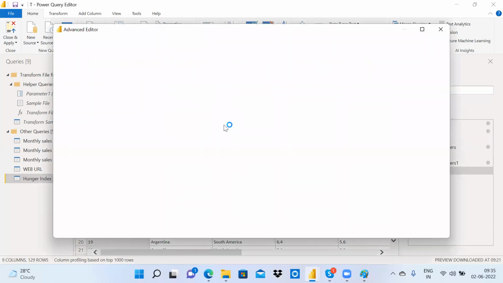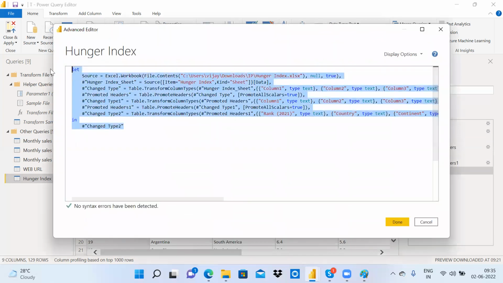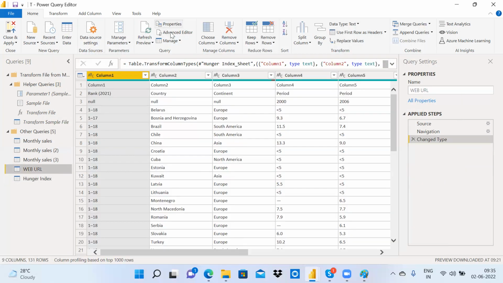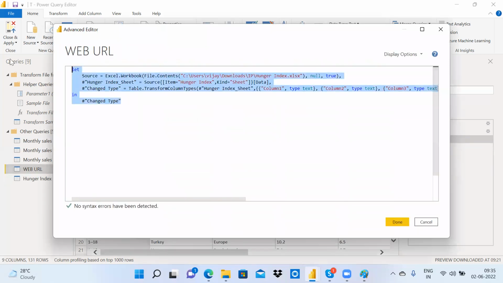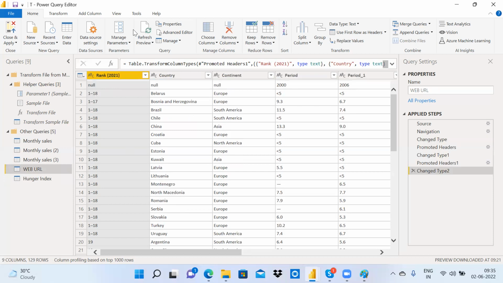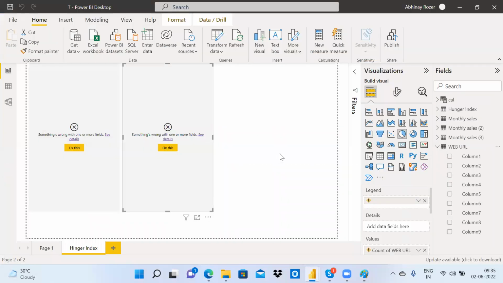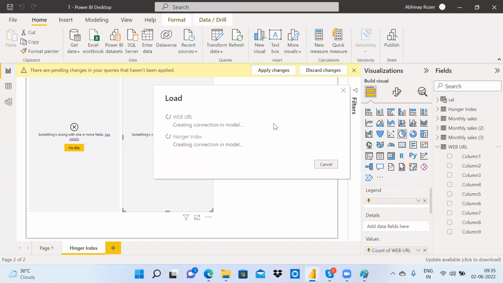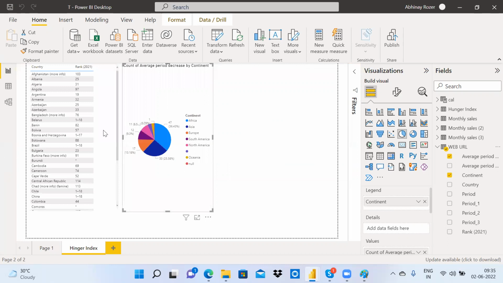Now I need to copy the code. Now I just copied the code and go to existing table, go to advanced editor, remove this and paste. Now the table is looking properly. Everything is fine. Let us close and apply here. Now let's see whether our graphs will be back or not. See, our graphs are back. You got the point here? What I did?